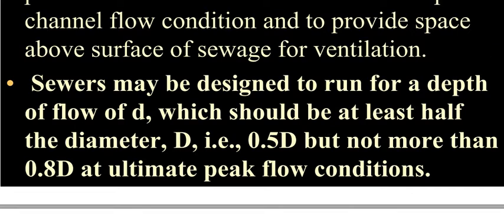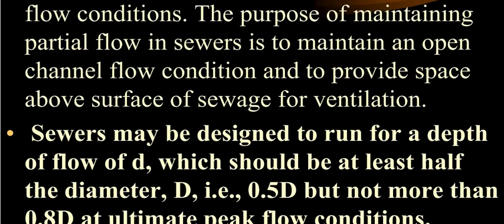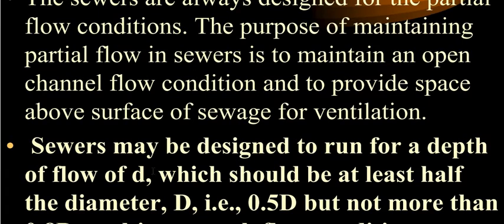The conclusion of this slide on depth of flow is that the depth of flow of the sewage in the sewer is small d, and capital D is the diameter of the pipe.